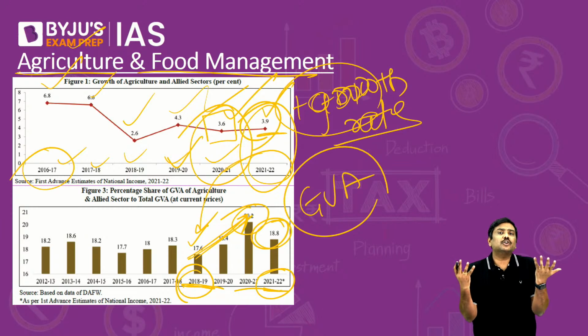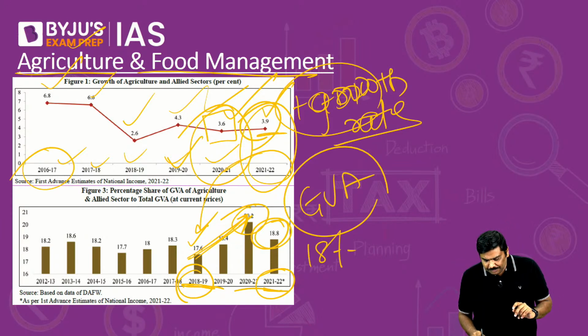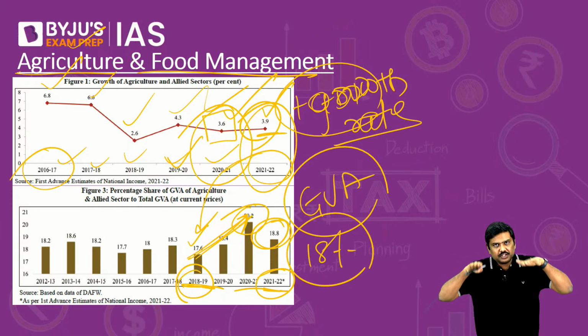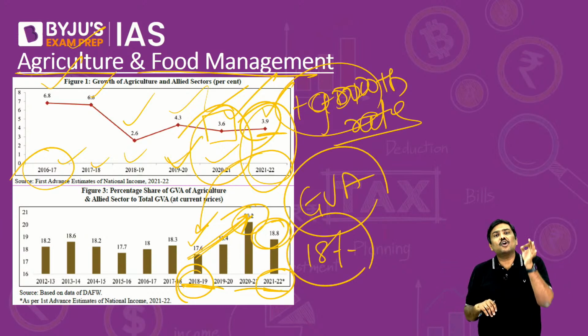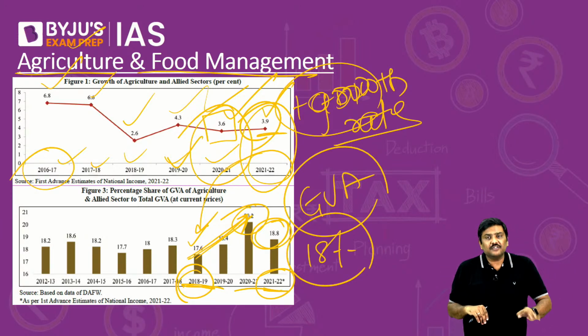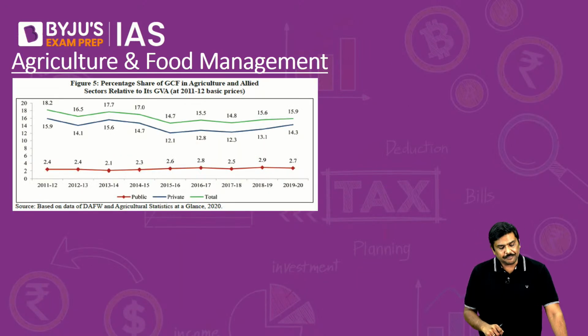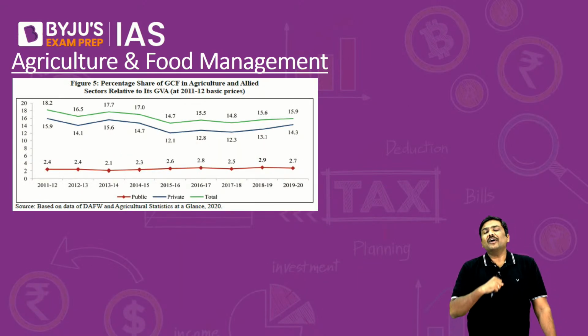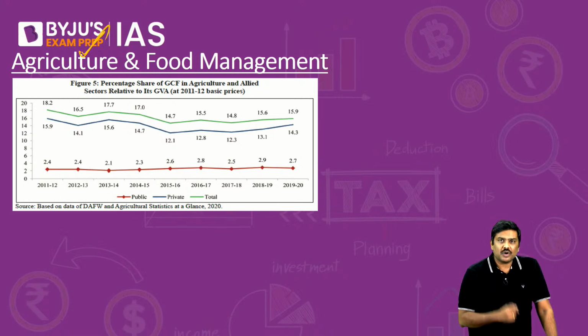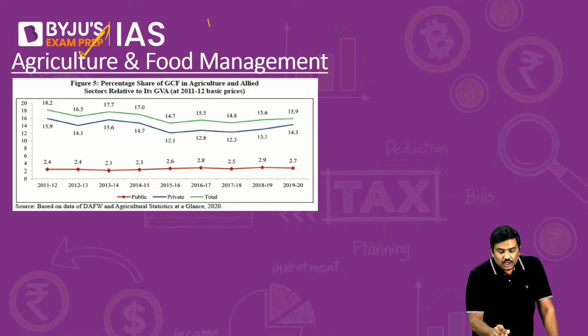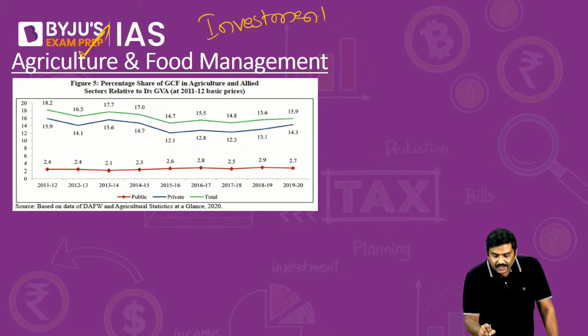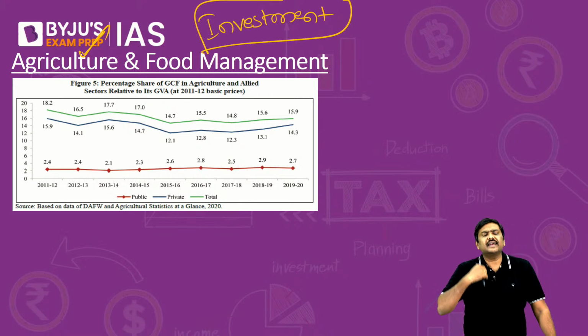And what you need to remember? Generally around 18% on an average. Is it okay? On an average, generally around 18% contribution has come from the agriculture sector to the GVA. Remember that particular point. Now, what are the important points in the agriculture sector? If you want to promote more and more production in the agriculture sector, you need to invest more. Is it okay? The investment has to increase.